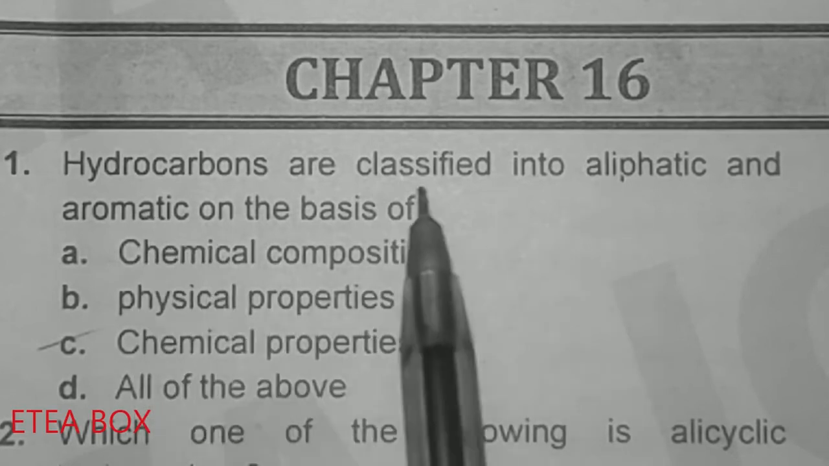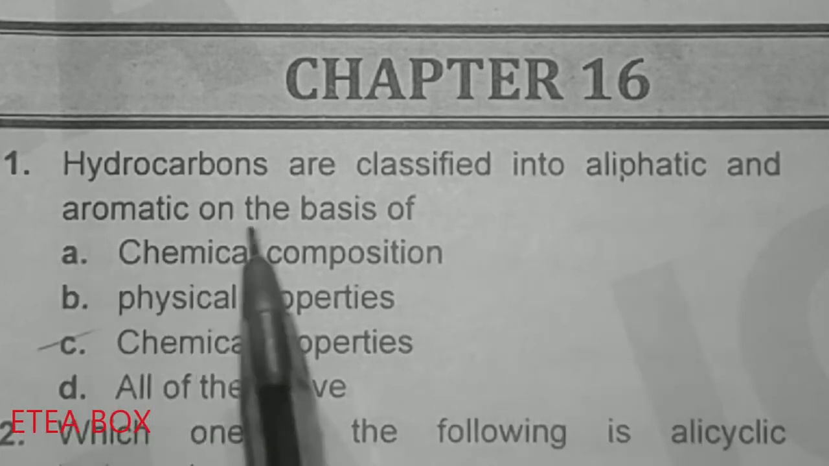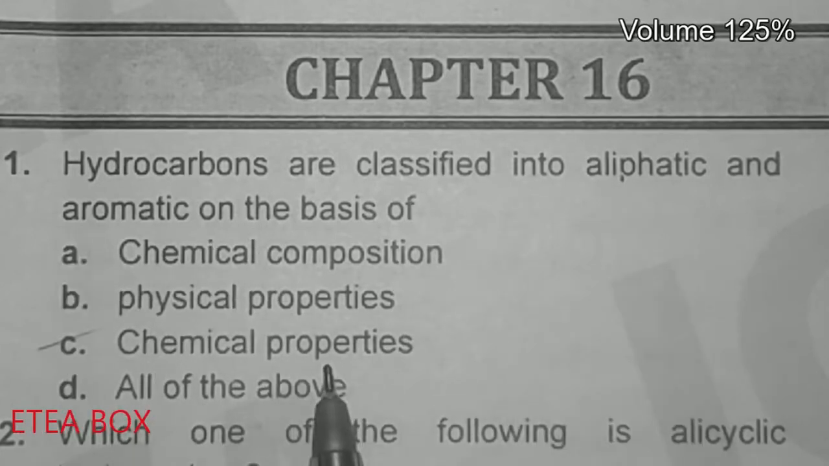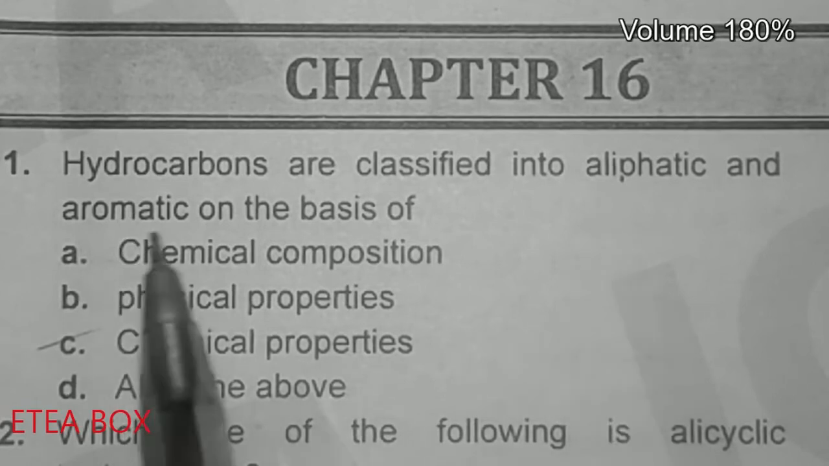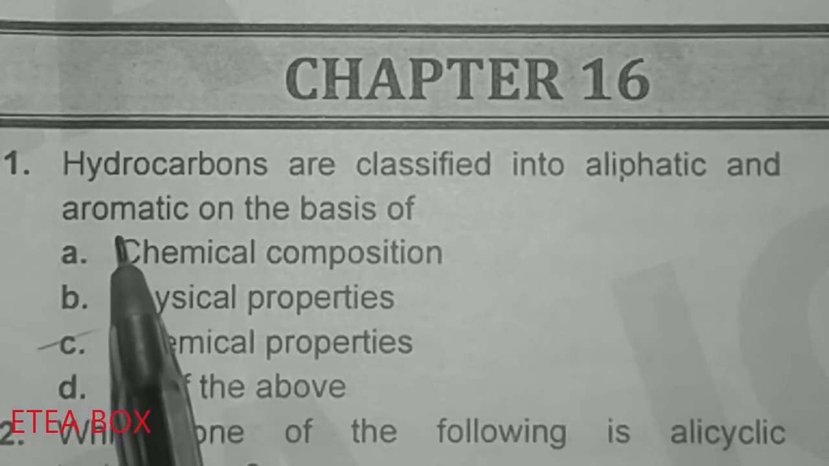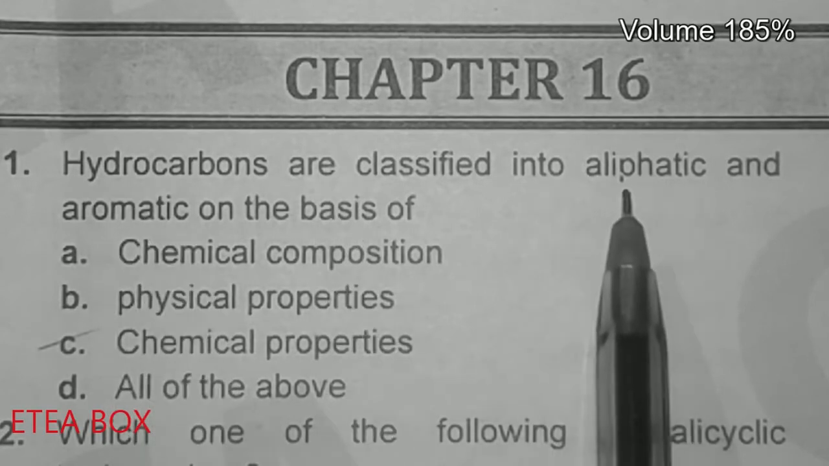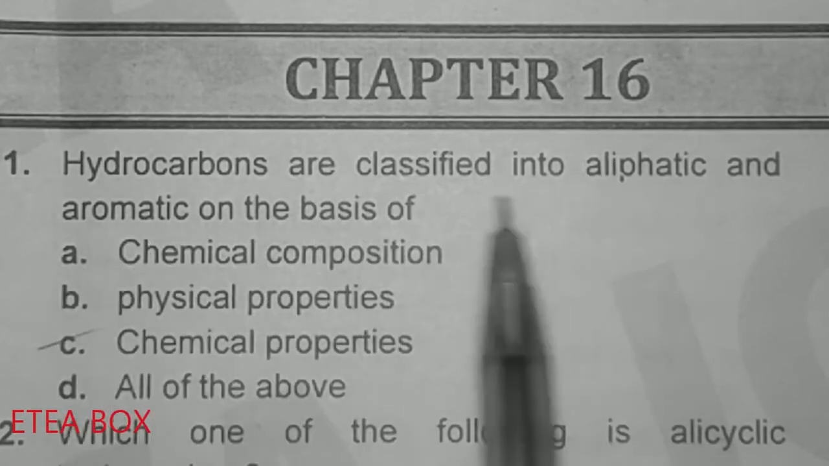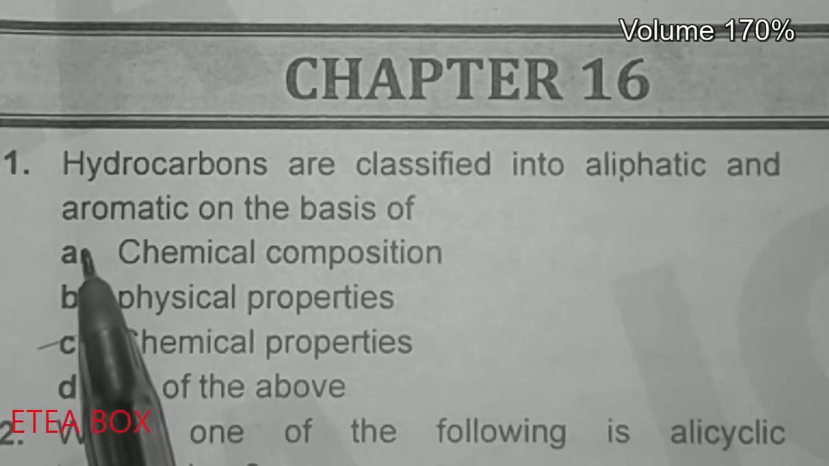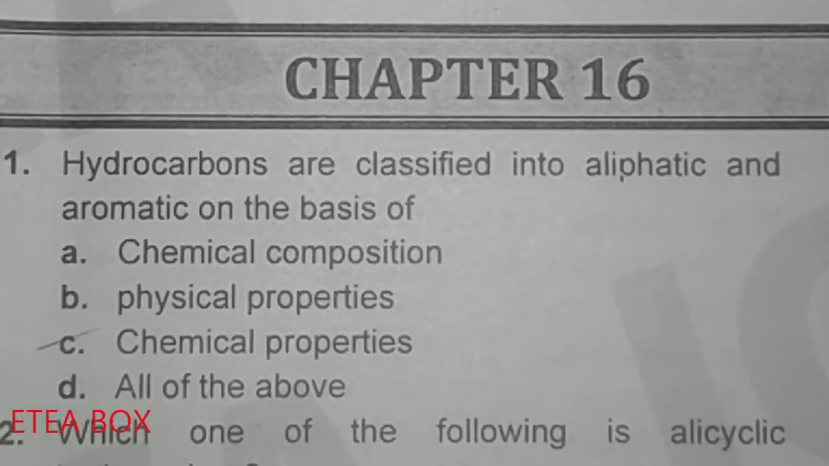So hydrocarbons are classified into aliphatic and aromatic on the basis of chemical properties. They both have different chemical properties. In the case of aromatic compounds, we know that they react differently from aliphatic compounds; they have different behavior in chemical reactions. That's why we can say that they are classified on the basis of chemical properties. Option C is correct here.